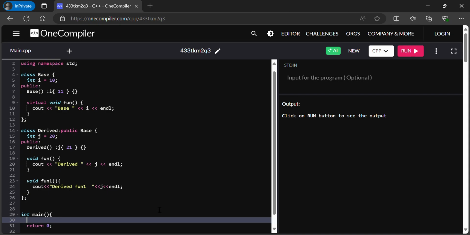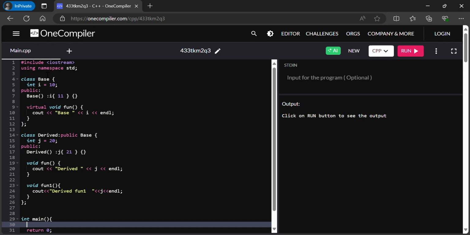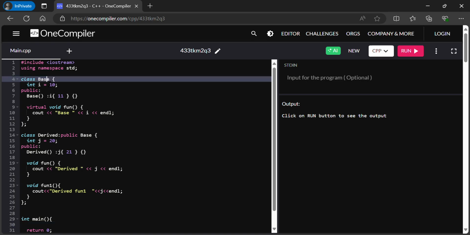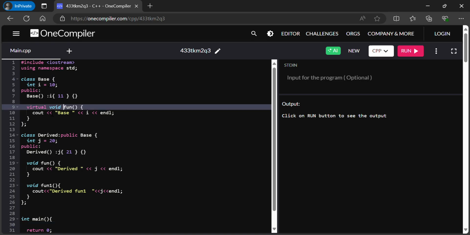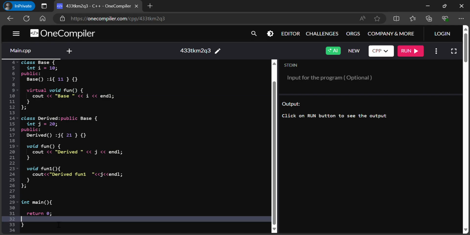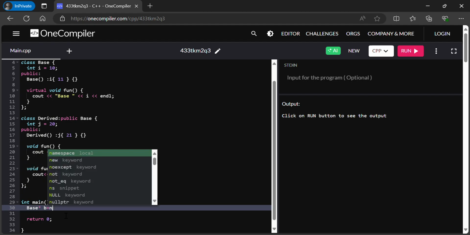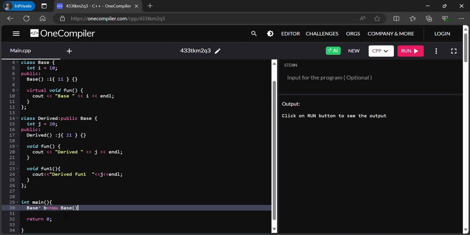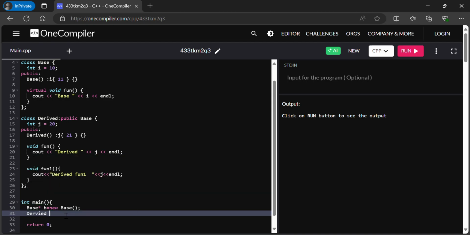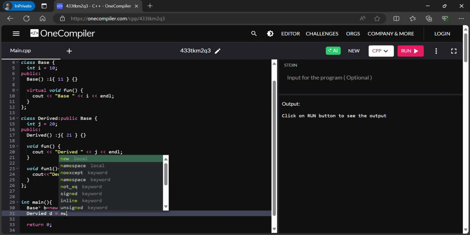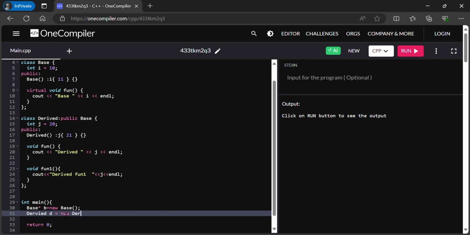So here I have defined two classes, base and derived, and I am having a virtual function fun. So here I am going to use dynamic cast. So I will create two pointers, base and derived.